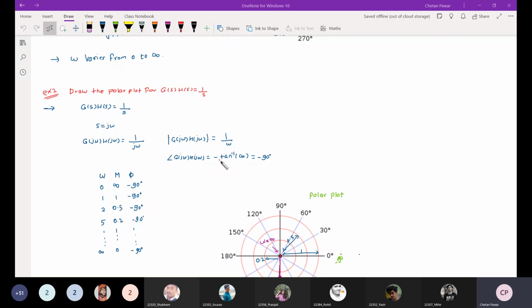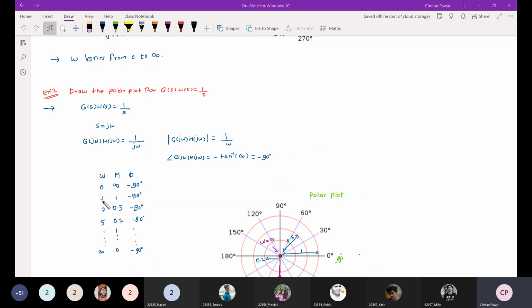So what is the meaning of this angle minus 90 degree? It means for any frequency, you will get a phase difference of minus 90 degree. The system open loop transfer function will introduce a phase difference of minus 90 degree, and magnitude is 1 upon omega. After finding the magnitude and phase formulas, we vary the frequency from 0 to infinity. If you put omega equal to 0 here, you will get magnitude infinity, and phase is minus 90 degree for all the frequencies. So we have just noted down the phase.